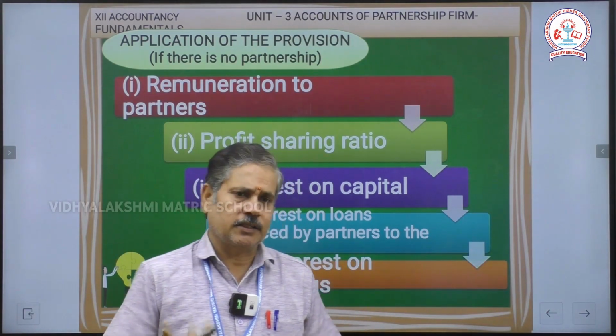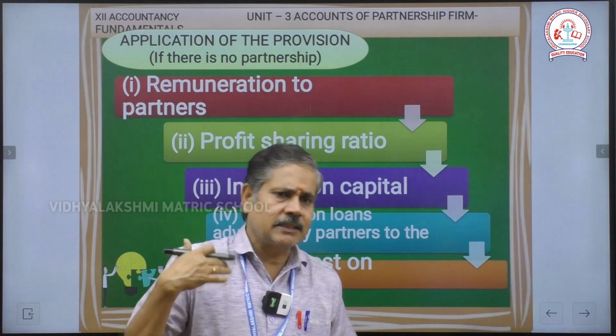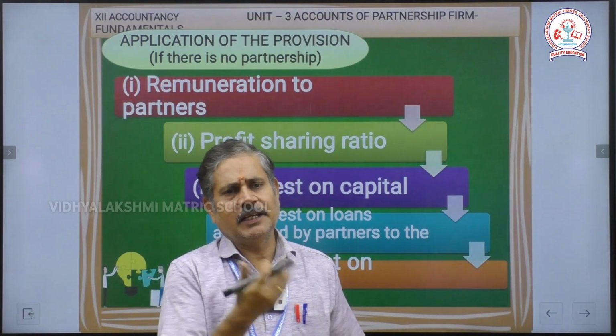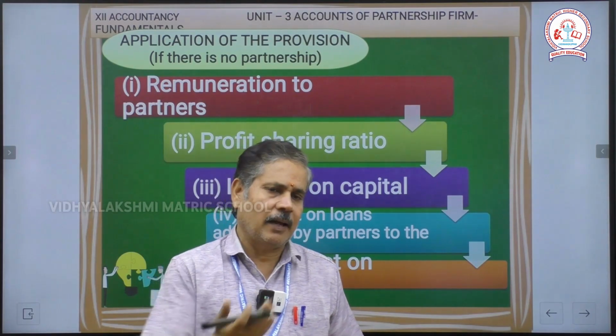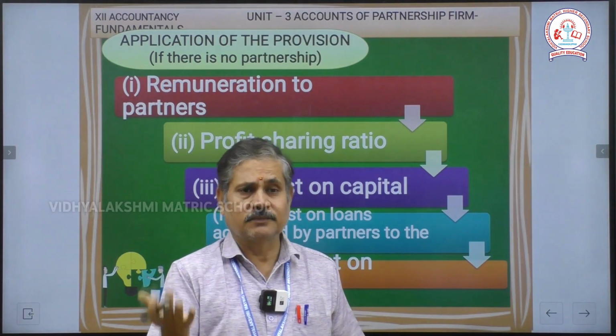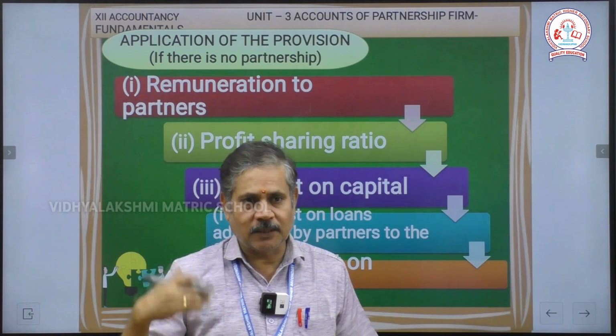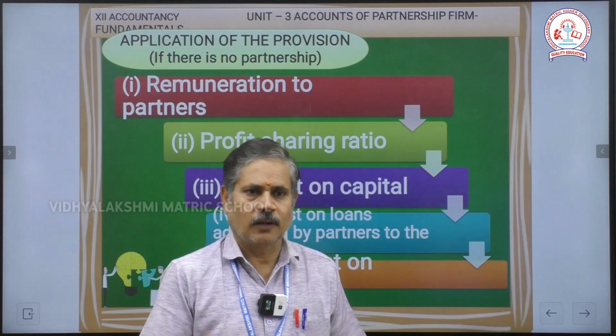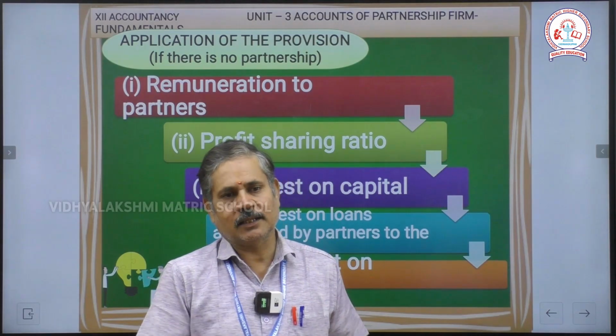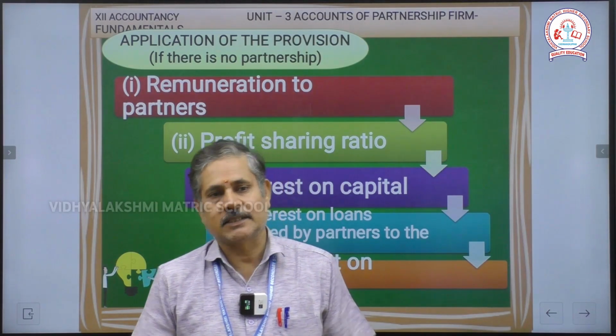So interest on drawings. Two partners are doing business, and they need money for their personal use. They withdraw money from the bank. That is the partnership firm's money. So when they withdraw and use it personally, they should pay interest on drawings. But here, since there is no partnership deed, there is no need to pay interest on drawings.